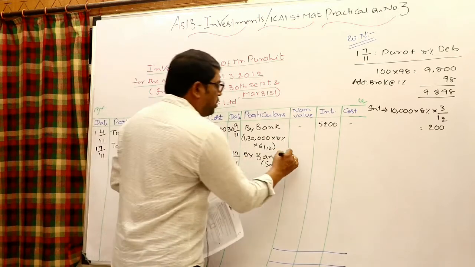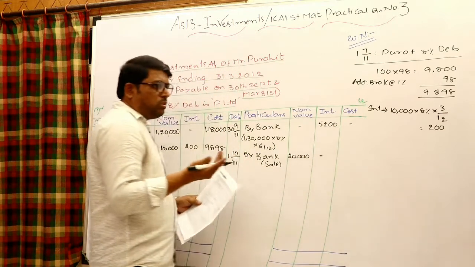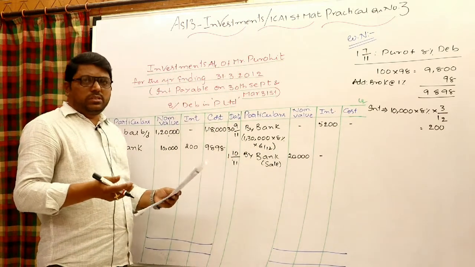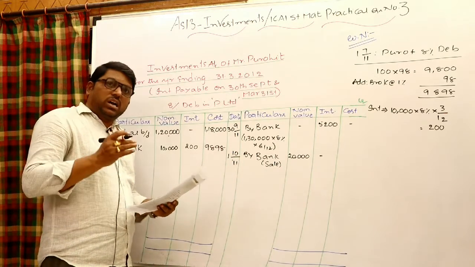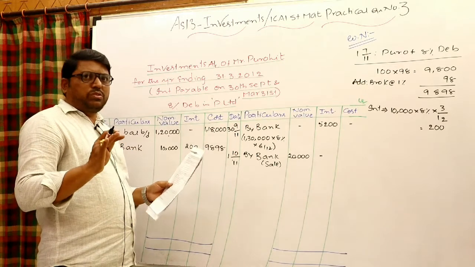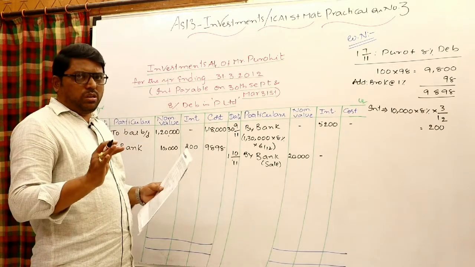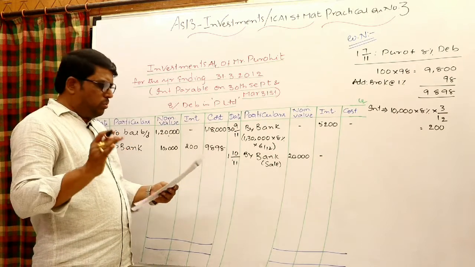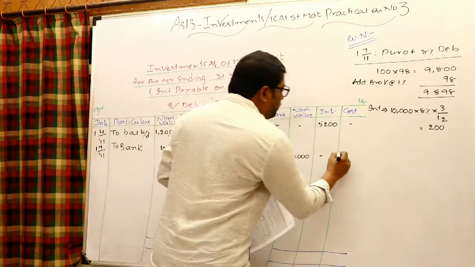Obviously face value 20,000. Very importantly, no accrued interest is there because on September 30th itself it was paid. If any sale or purchase takes place on October 1st, no accrued but not due interest is there. So it is only towards cost of investment. If you purchase, you have to pay only that. If you sell, you can receive only the cost of investments, but no accrued interest. Therefore 200 into 100, 20,000.